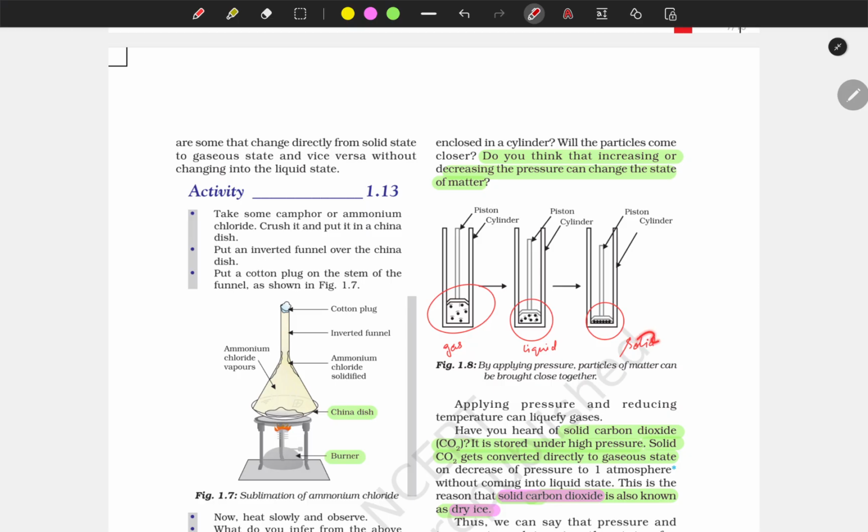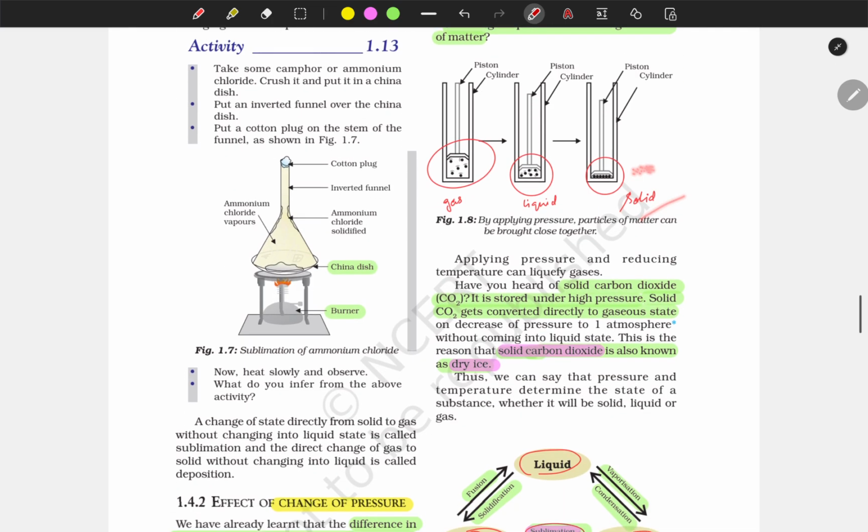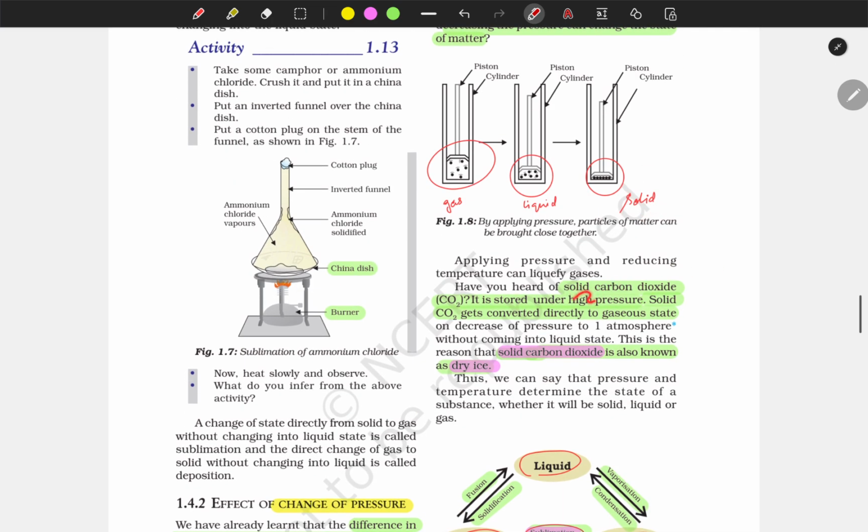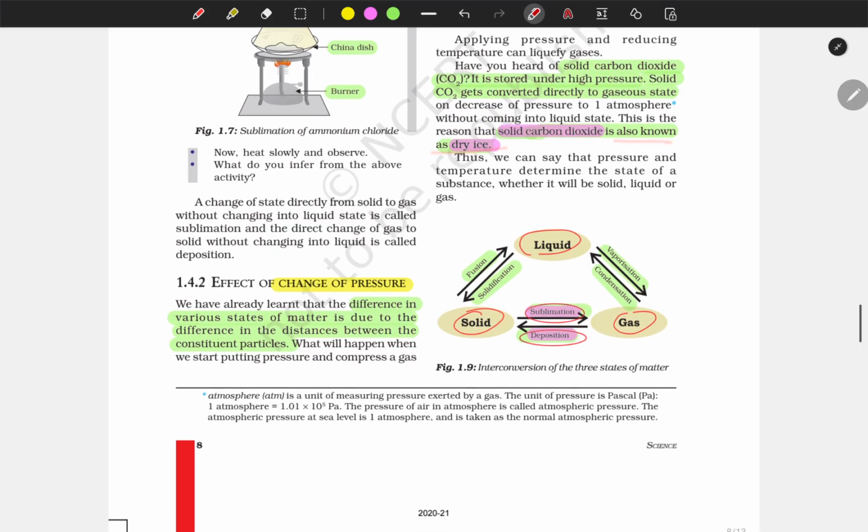When compressed further, the particles get tightly packed and form the solid state. Solid carbon dioxide: have you heard of solid carbon dioxide? It is also stored under high pressure. Solid CO2 gets converted directly to the gaseous state. Solid carbon dioxide is also known as dry ice.